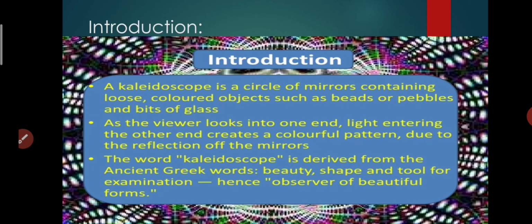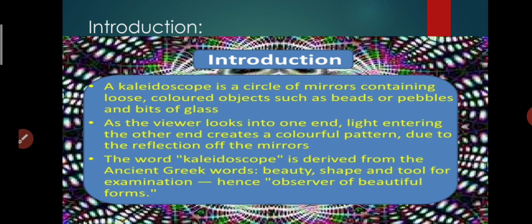What is a kaleidoscope, students? Have you seen one? A kaleidoscope is a circle of mirrors, arranged in this form. It is a circle of mirrors containing loose colored objects such as beads or pebbles and bits of glass in it.